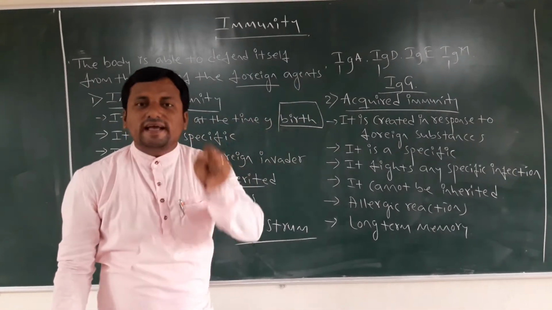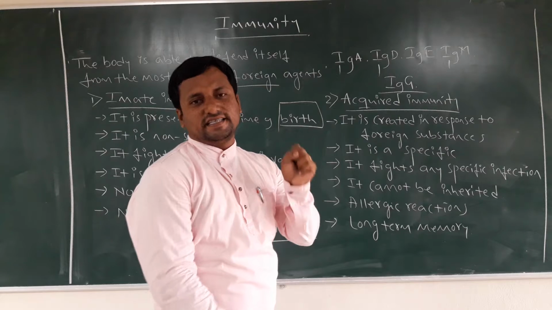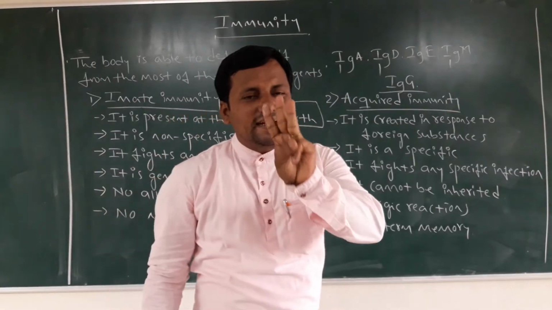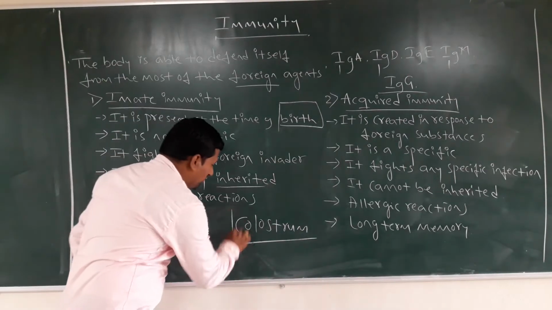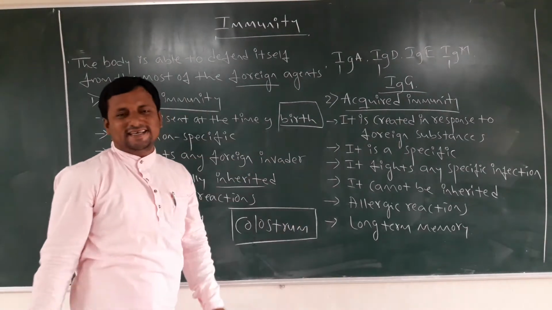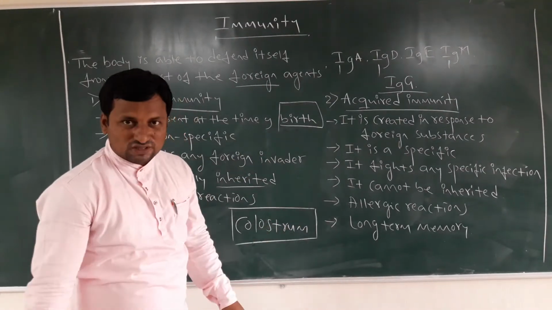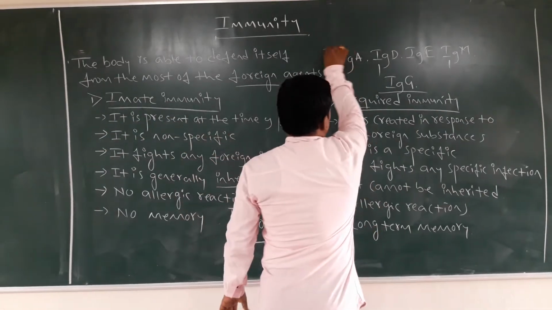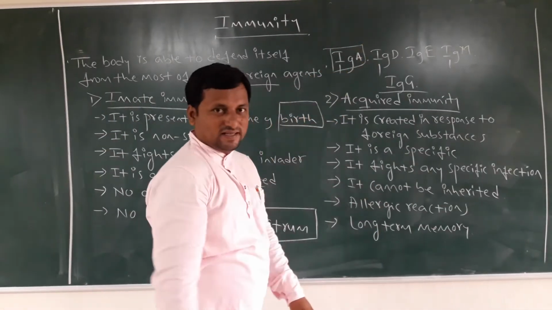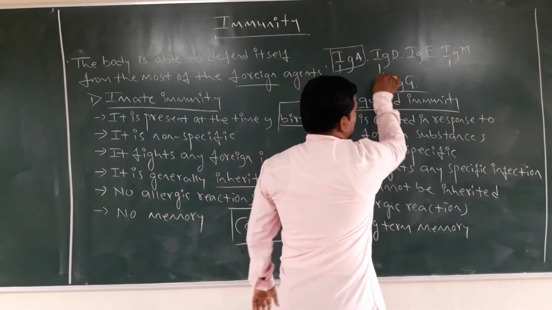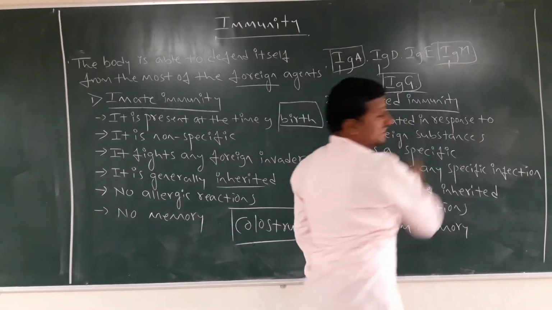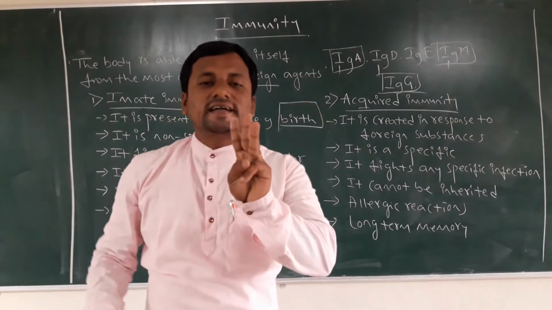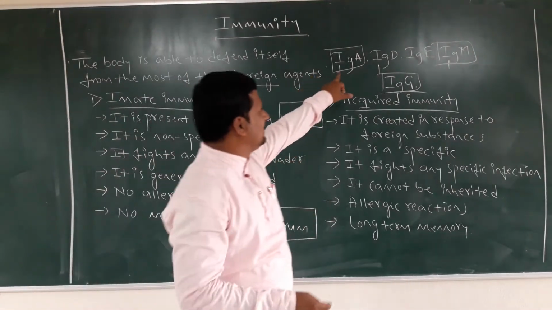Among the 5 antibody types, the 3 antibodies are present in which fluid? That fluid is called colostrum. What are those? The first antibody is IgA, the second is IgG, and another one is IgM. These 3 antibodies. What is this Ig?